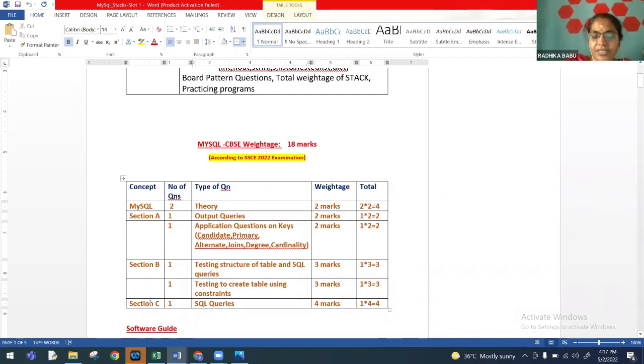Next is section C, which is only the testing of queries. Some table will be given to us and children will be asked to write queries, which will be tested for 4 marks. So put together, it comes to 18 marks out of 35.